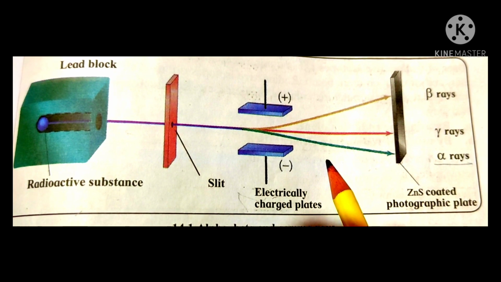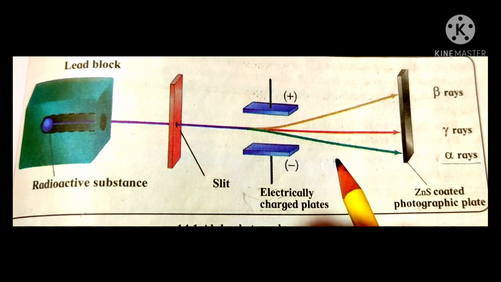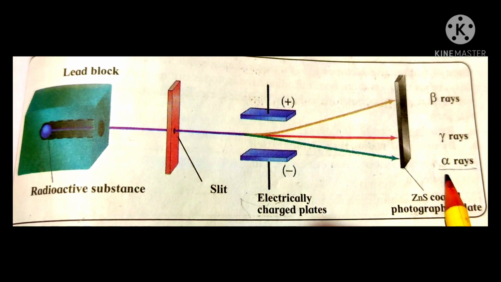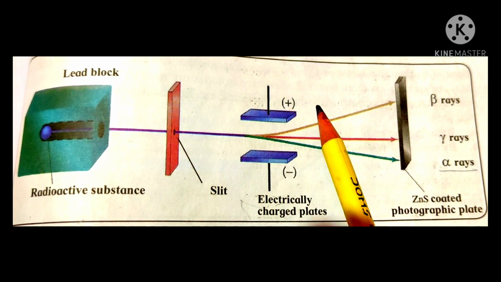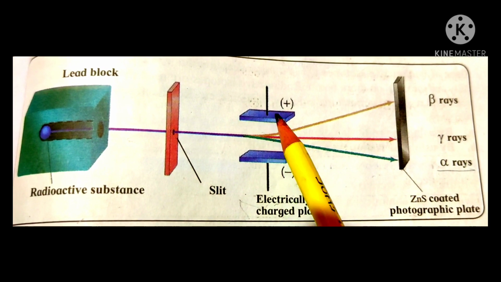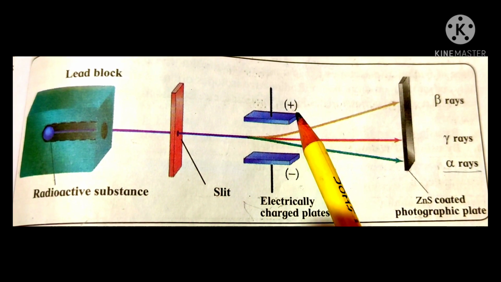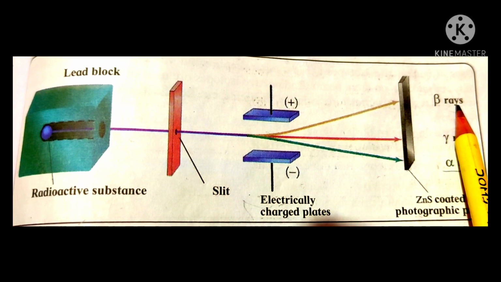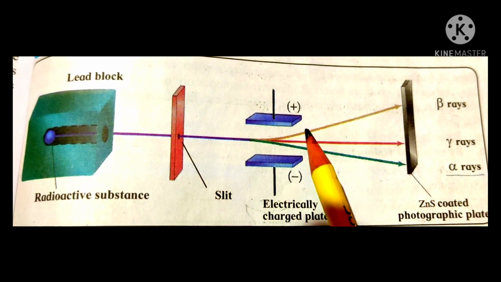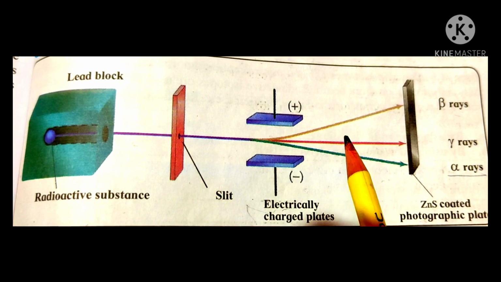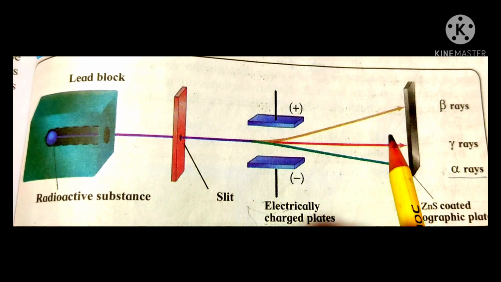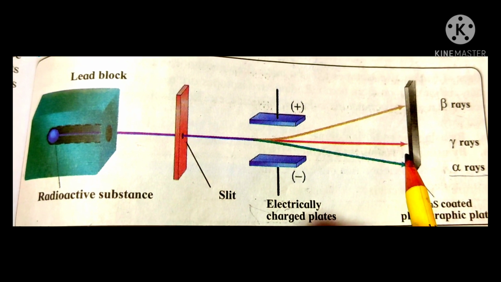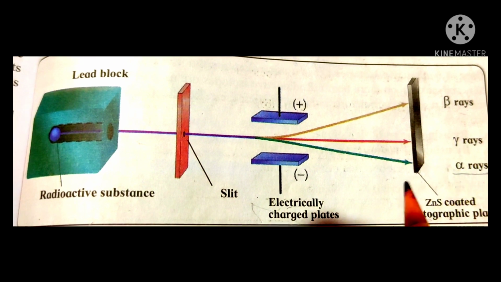It was found that the radiation was divided into three types. One type of radiation deviated slightly towards the negatively charged plate, that is called alpha rays, while the second type of radiation deviated towards the positively charged plate and is known as beta rays. However, the third type of radiation did not deviate at all in the electric field. These rays are known as gamma rays.